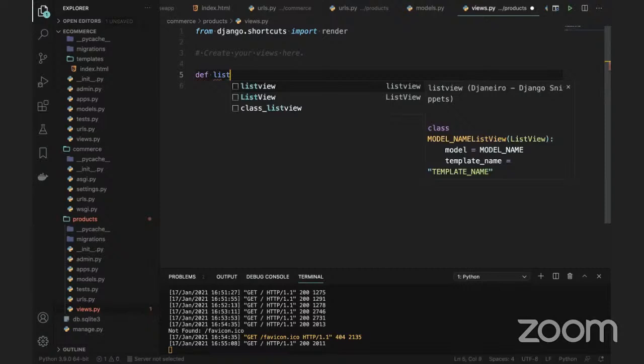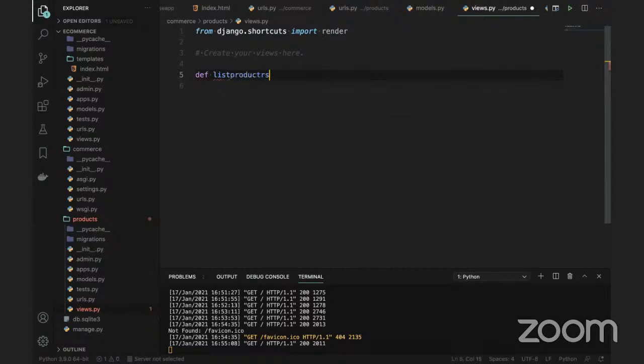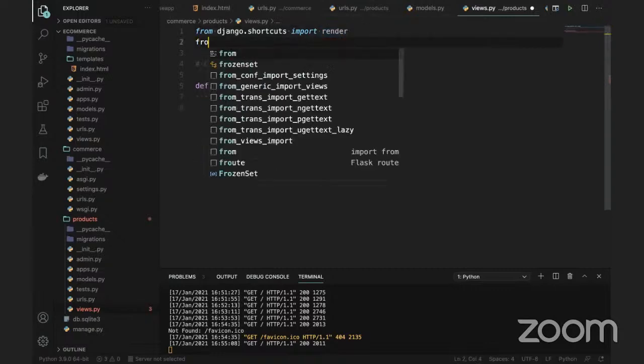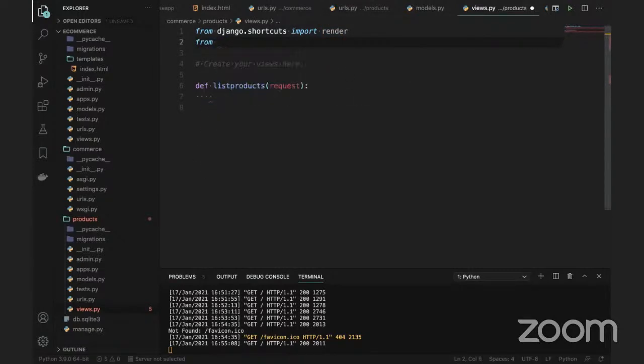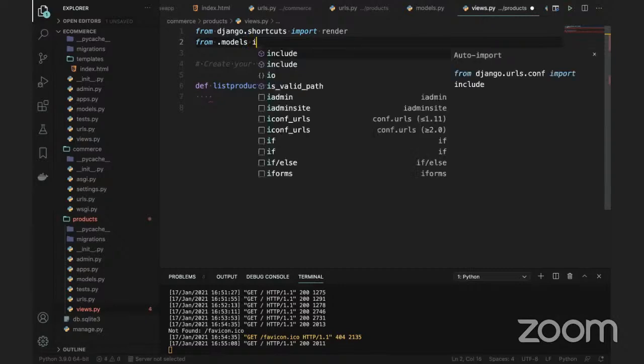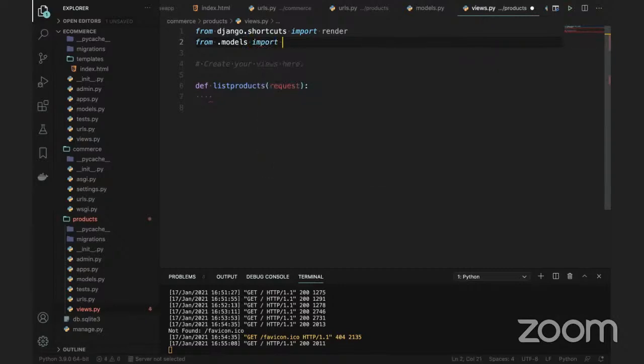So under list products we can say, here we can use the request object and colon, and basically we need to import the model here. So from dot models. So what we are doing here in the views, we are bringing the models. Okay, so import, and the model name is Product.